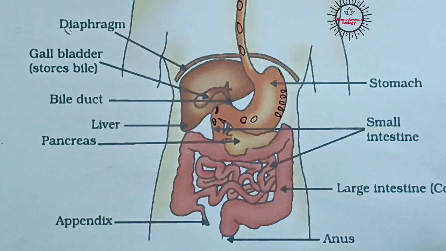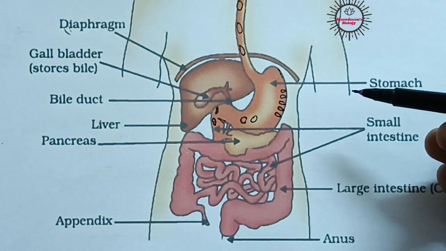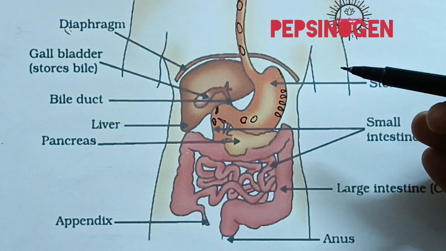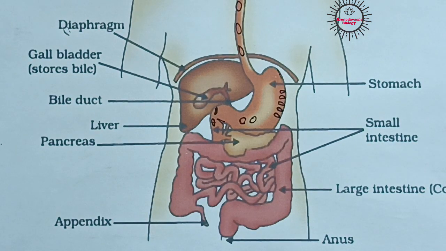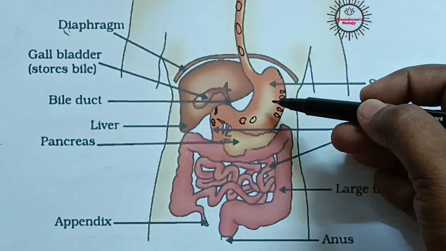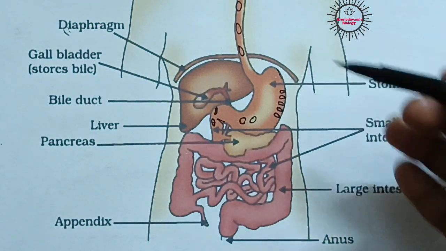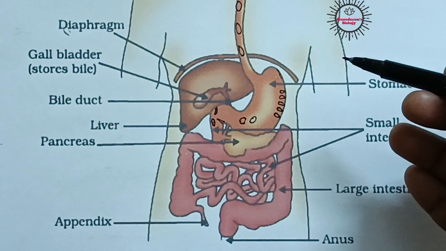Say for example, gastric juice contains an enzyme called pepsinogen. It is in an inactive state actually. So this inactive pepsinogen does not participate in the digestion of proteins. Its duty is to digest proteins, but it is present in an inactive state. That means it cannot digest proteins. So here what happens is the hydrochloric acid will activate that pepsinogen enzyme into pepsin.